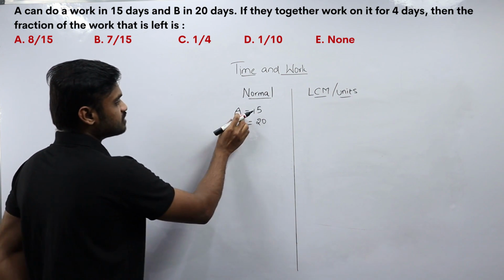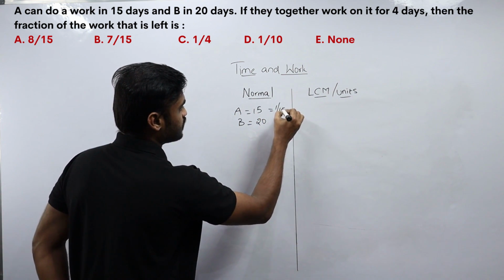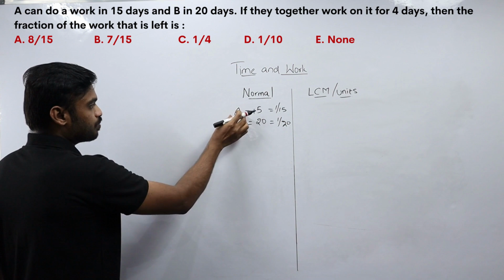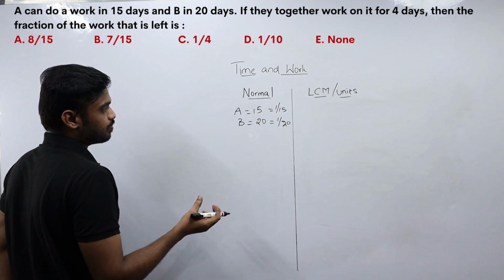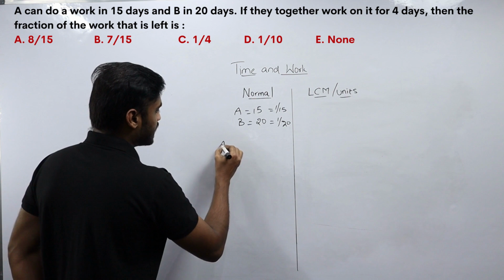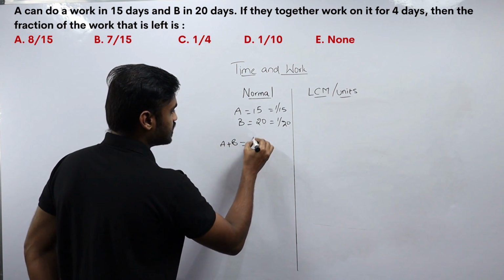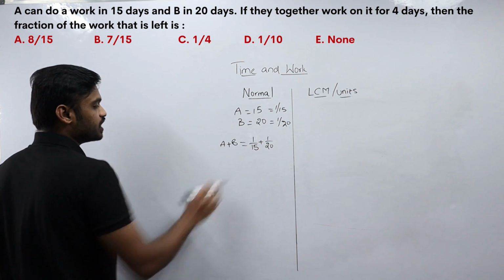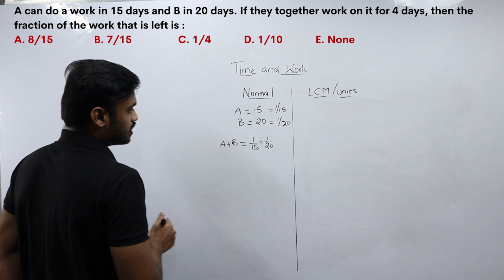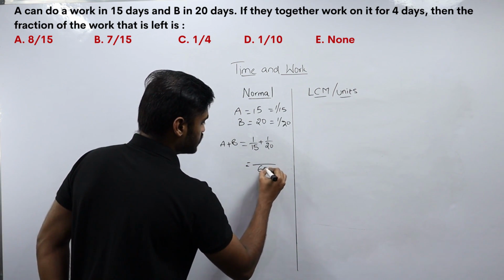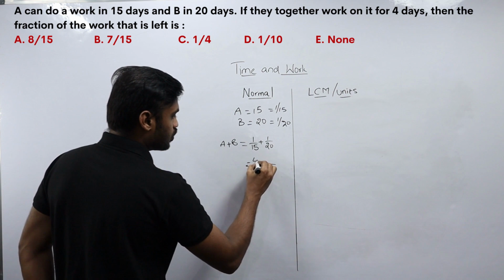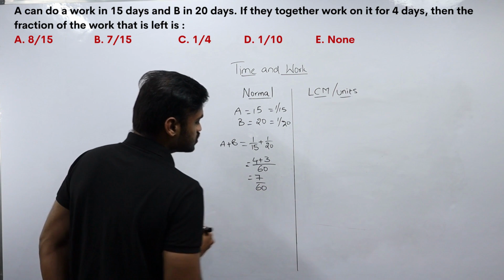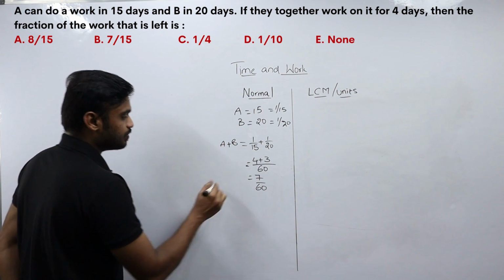Now A's 1 day's work will be 1 by 15, and B's 1 day's work will be 1 by 20. If we add both, A plus B, we will know the work done by A plus B per 1 day. So I am adding 1 by 15 plus 1 by 20. The LCM of 15 and 20 will be 60 units. 1 by 15 into 60 will be 4, plus 1 by 20 into 60 will be 3, that is 7 by 60. So this is the 1 day's work of A and B.